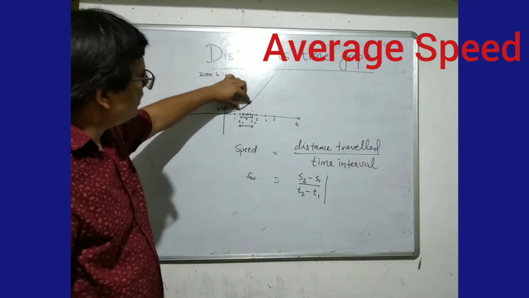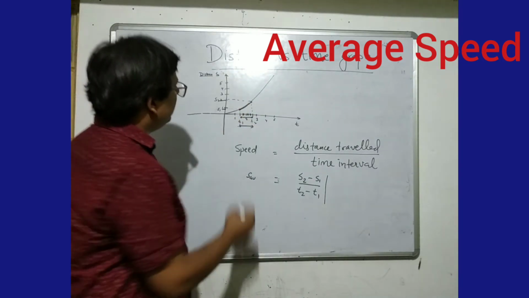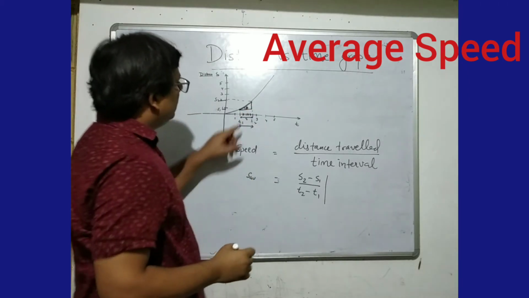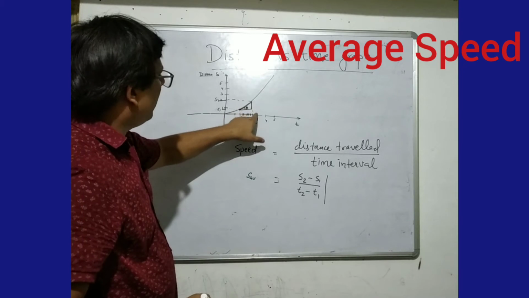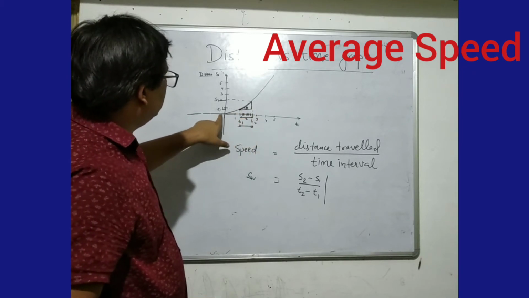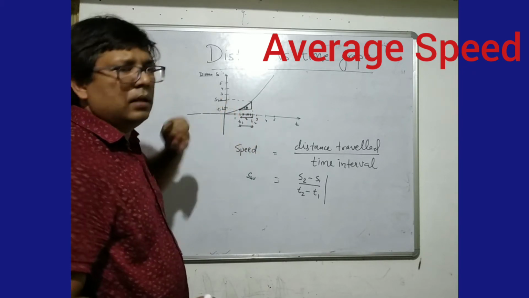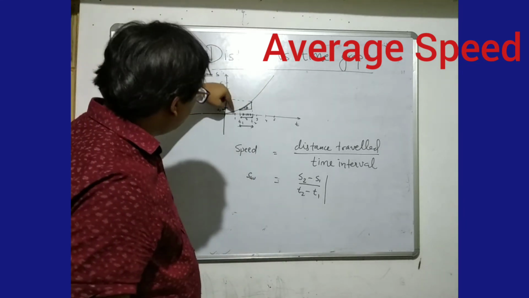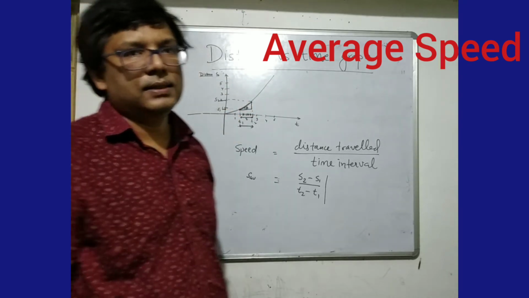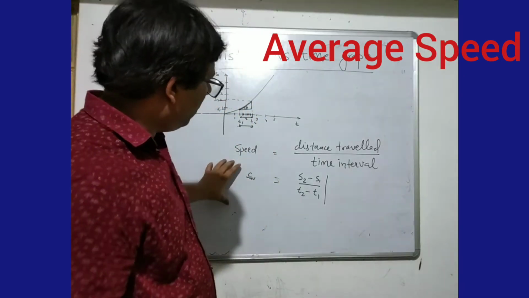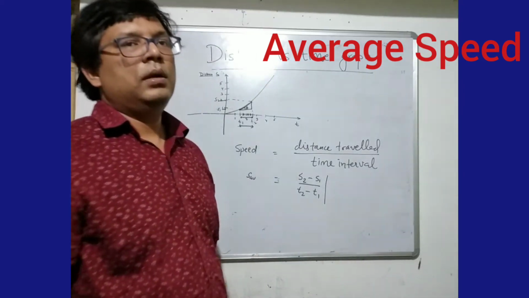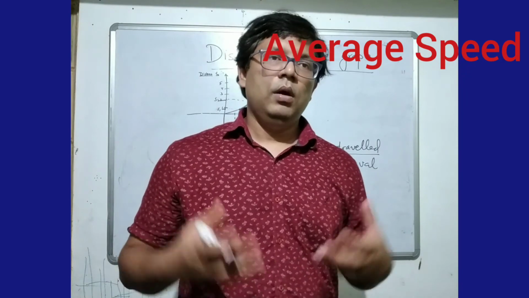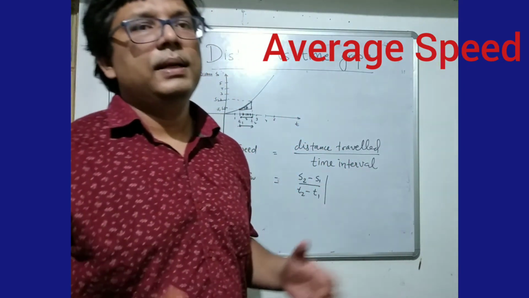So this is the slope. Why this slope? Because you see here, this is theta. Tan theta is equal to s2 minus s1 upon t2 minus t1. So this is just giving the slope of this curve between these two points. That's why this is called average speed. Average speed is just to give the rapidity of any object in a given time interval.